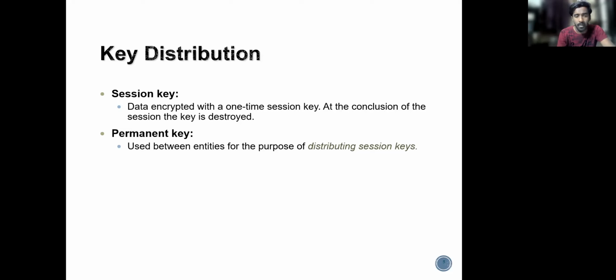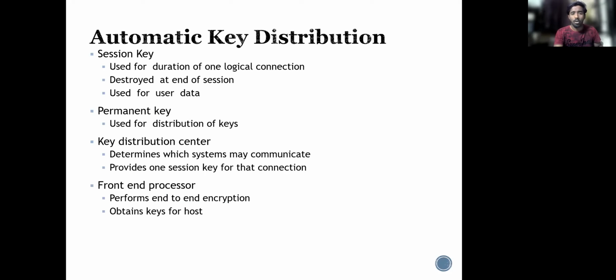But what is a permanent key? A permanent key is one between two entities, which is used permanently, and it is basically used for distribution of session keys. In automatic key distribution, the session key is mostly used for one logical connection and destroyed at the end of the session, and it is used for data.